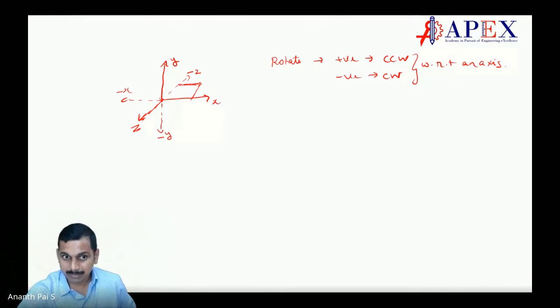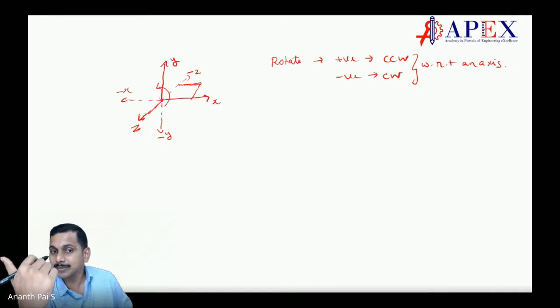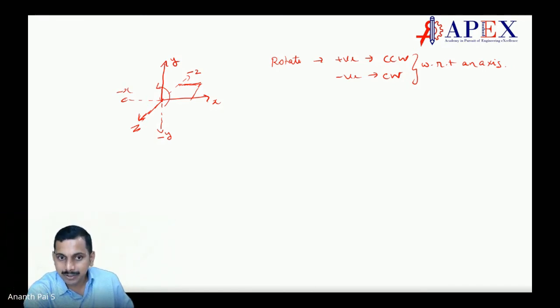Similar thing happens here. With respect to z, the positive rotation will be like this. With respect to x, what is the positive rotation? Positive rotation happens like this. With respect to z, let me put it here. This is the positive rotation. With respect to y, what is the positive rotation?